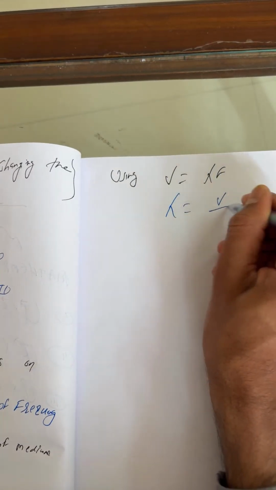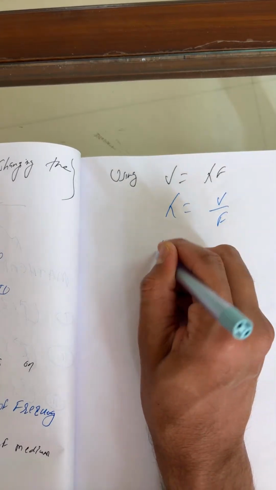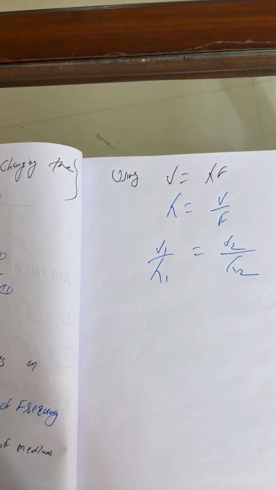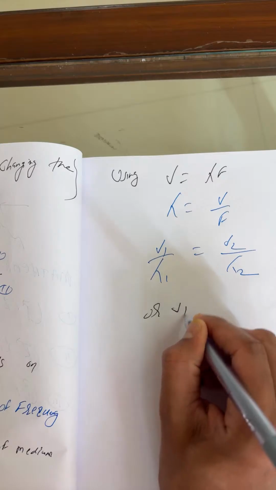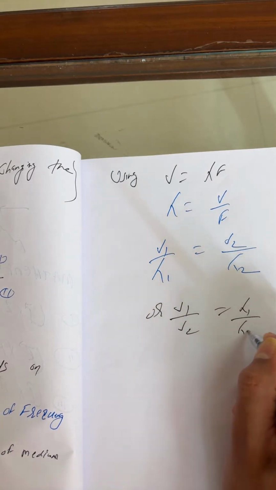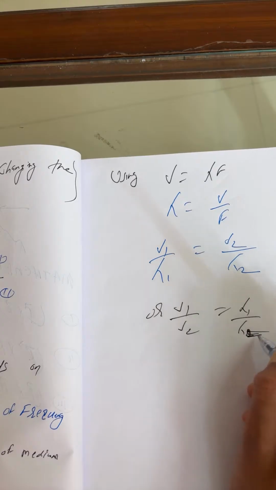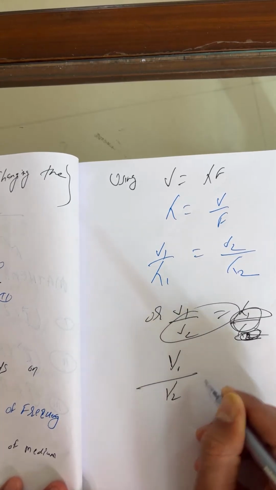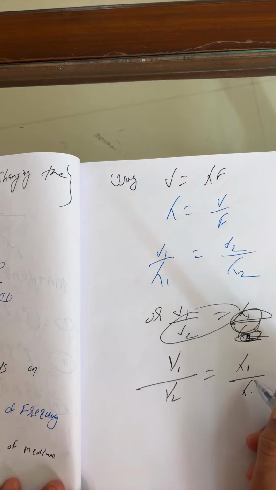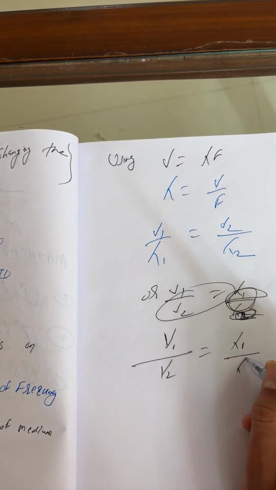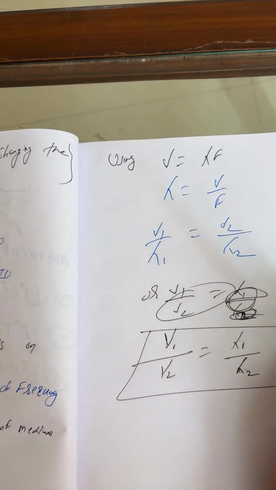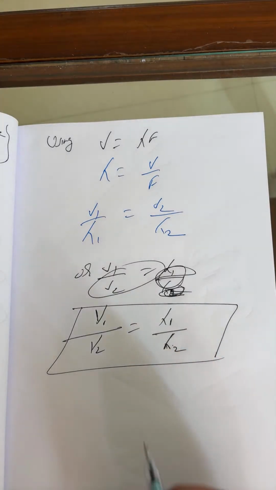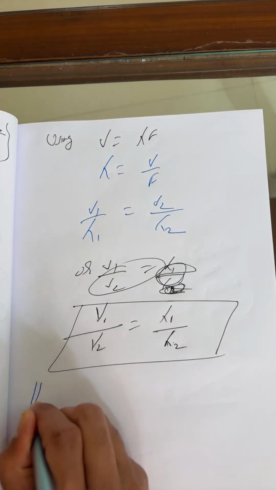So lambda is v upon f. You can write v1 upon lambda 1 equals v2 upon lambda 2. Or you can also write v1 by v2 equals lambda 1 by lambda 2. This is highly important, students, literally highly important.